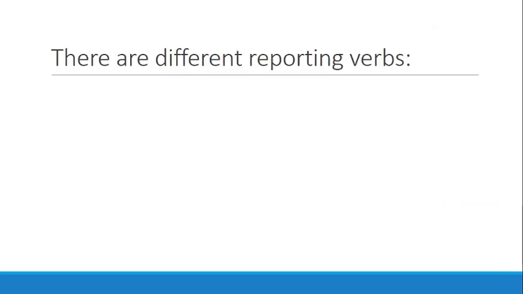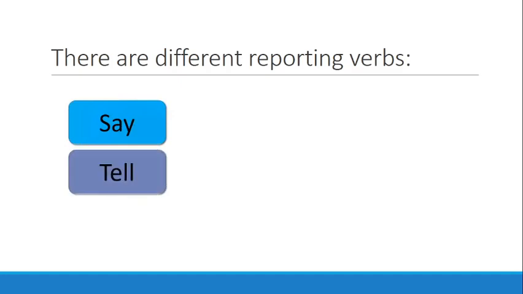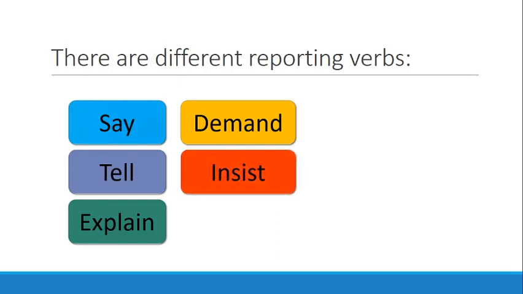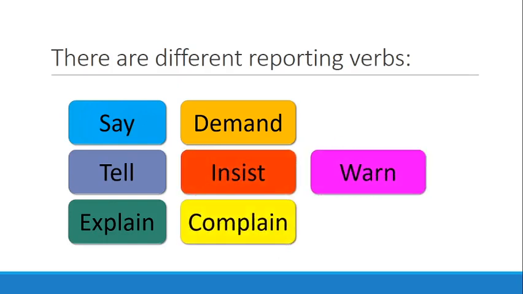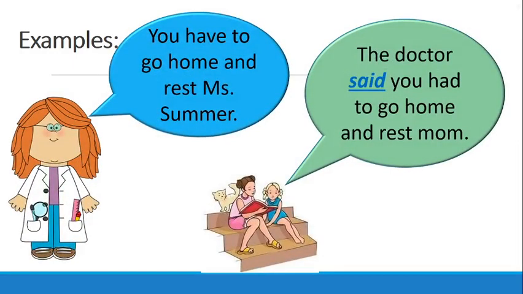Now here we have some reporting verbs. There are some here in this list. For example, we use say, tell, explain, demand, insist, complain, or warn. Let's see some examples. "You have to go home and rest, Miss Sommer." The doctor said you had to go home and rest, Mom. That's what we are going to report, or use the words that another person said.